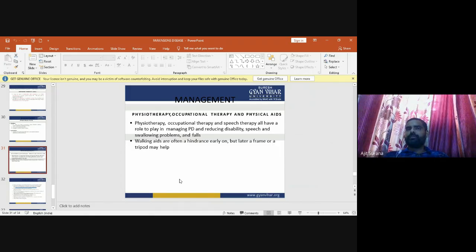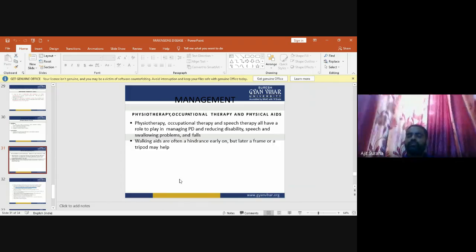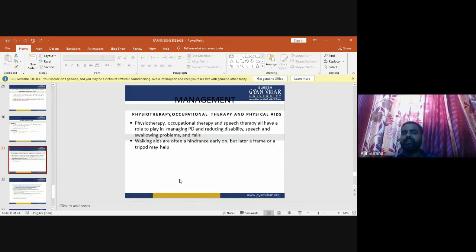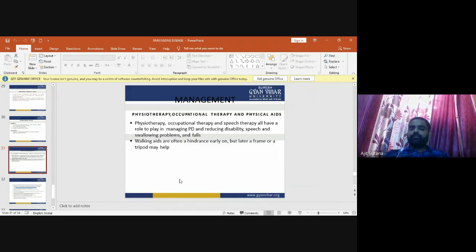Chest physiotherapy is another good choice for the management of Parkinson disease, because in Parkinson disease the patient suffers from respiratory problems. So we can use chest physiotherapy. In chest physiotherapy, we can use deep breathing exercises for the secretions and cough that are deposited in the lungs. And another is occupational therapy.